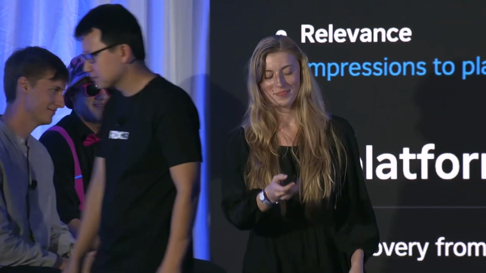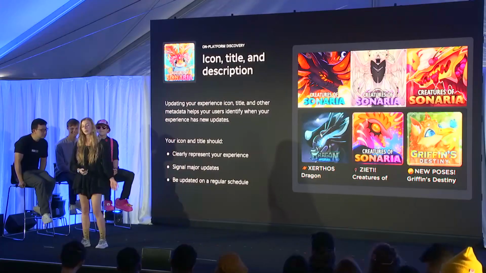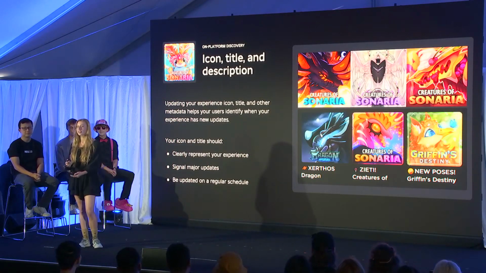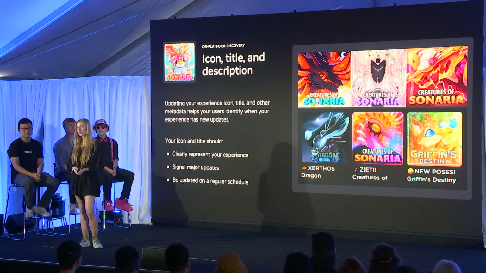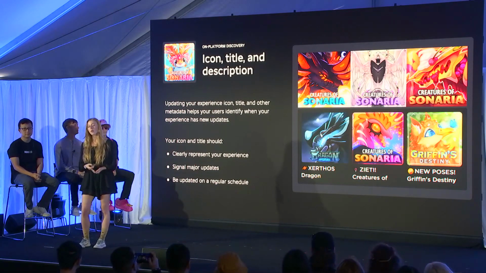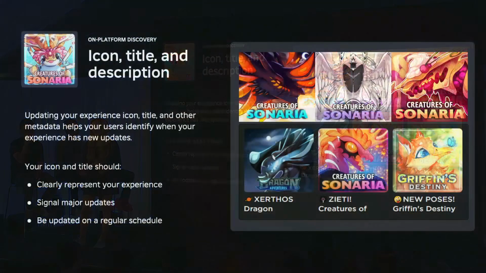Okay, so for game acquisition, it's important to consider the scattered nature of our audiences, where some of them are on Discord, they're following our social medias, and some are restricted purely to Roblox. So what we do is we update our game title, our description, and even our icon. That way we can help surface our updates clearly to our audience who is all over the place. It's important that we also use our social links where possible to tie together our game groups, social platforms, and even developer profiles to help players learn about us sometimes.